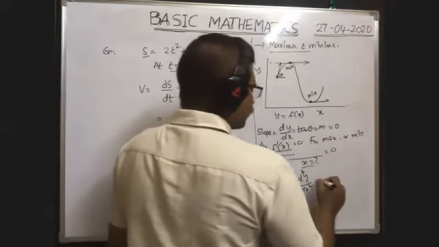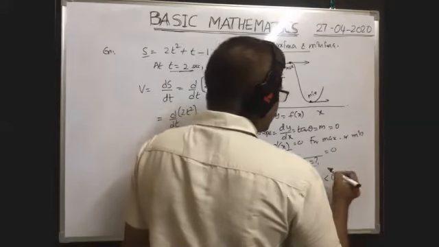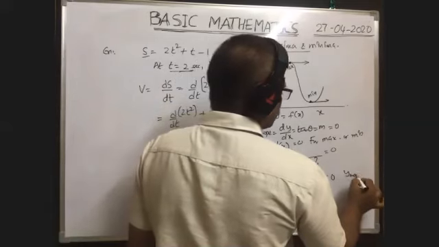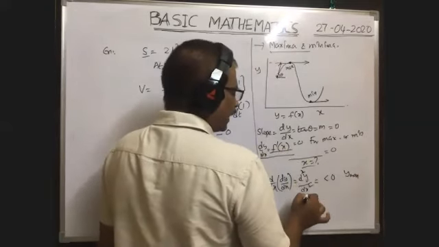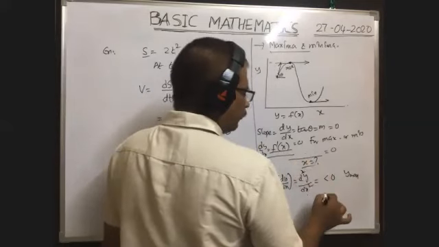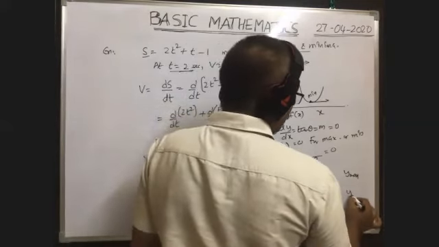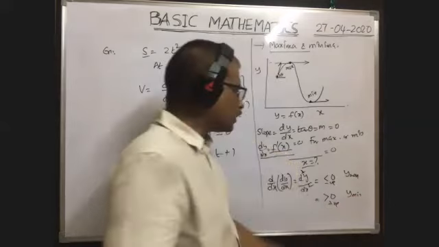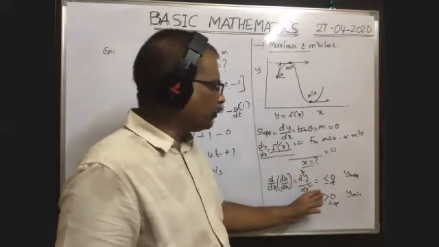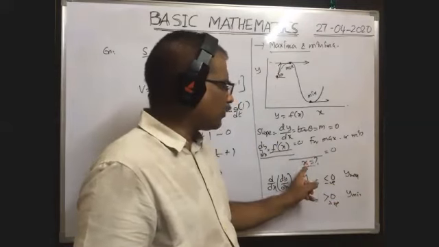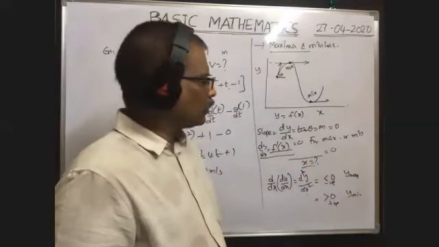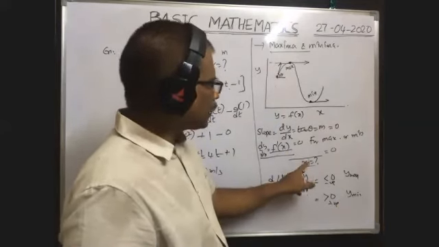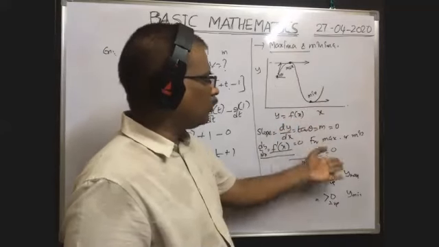If you get d square y by dx square less than 0, then exactly at that particular x value you will get y value maximum. If you get d square y by dx square greater than 0, when you substitute this x value here, then it is positive. Here it is negative, here it is positive. If you get positive, exactly at that value you will get minimum value of y. So how can we find the minimum value? Already y value is given, no? So you substitute this x equal to something in this equation, then you will get maximum value or minimum value.